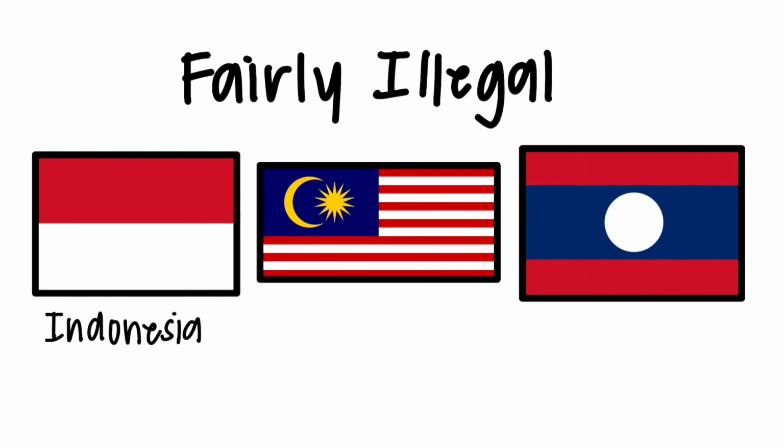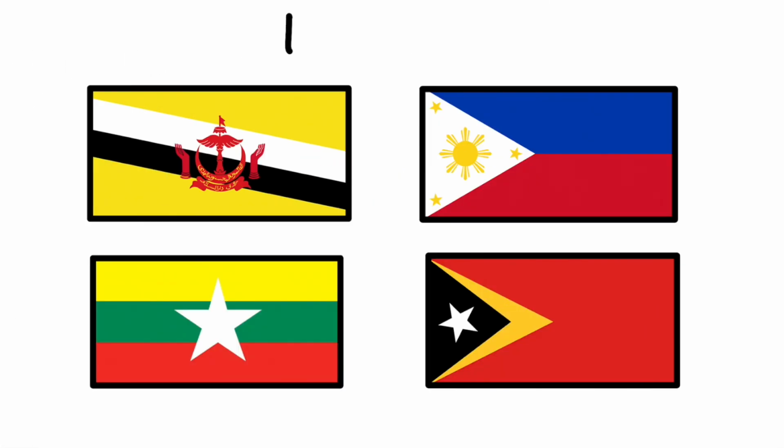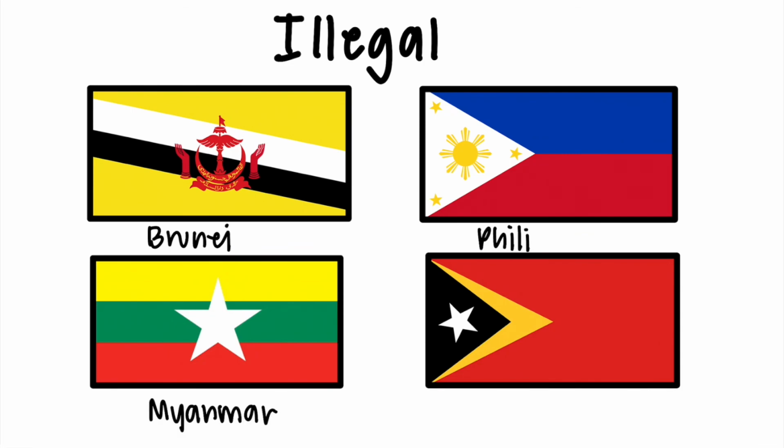Abortions are also fairly illegal in Malaysia and Laos. They are only legal to preserve mental health or physical health or to save the mom's life. Finally, abortions are illegal in Brunei, Myanmar, the Philippines, and Timor-Leste, except in the case of saving the mom's life.